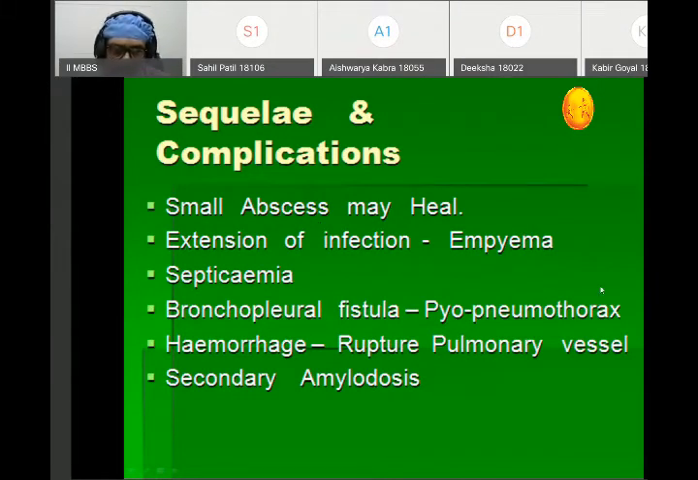These are mainly empyema, septicemia, fistulas. Whenever there is involvement of the pulmonary vein, that leads to rupture, hemorrhage, and long-standing infection may lead to secondary amyloidosis. So these are some of the complications.